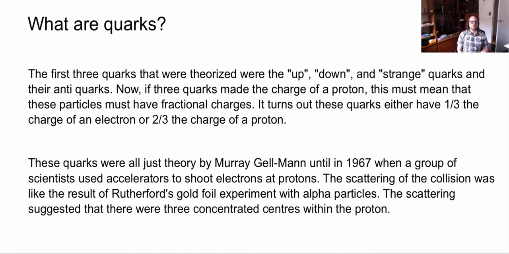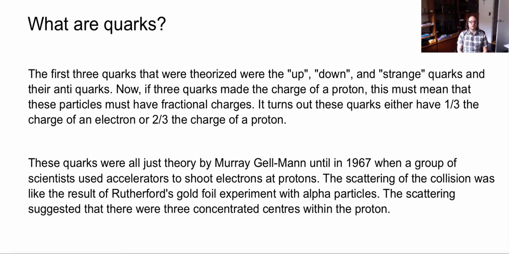Even if we look at a neutron, there are 3 quarks which make up a neutron, so these quarks have to somehow add together to get a 0. Well, it turns out that quarks either have a 1/3 charge of an electron or a 2/3 charge of a proton. Now, these quarks were all just theory by Murray Gell-Mann until 1967, when a group of scientists used accelerators to shoot electrons at protons. The scattering of this collision produced something very similar to Rutherford's gold foil experiment with alpha particles, and the scattering suggests that there were 3 concentrated centers within a proton.